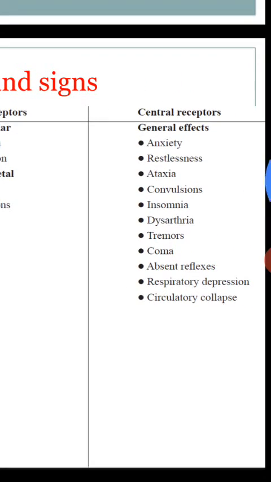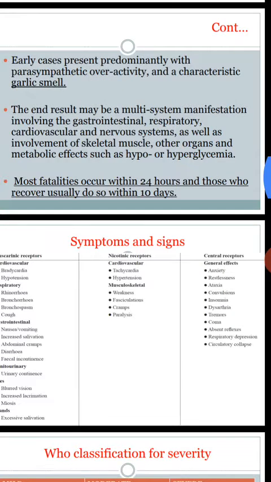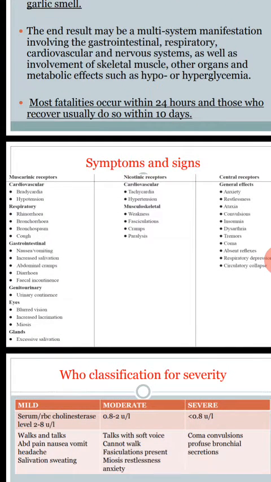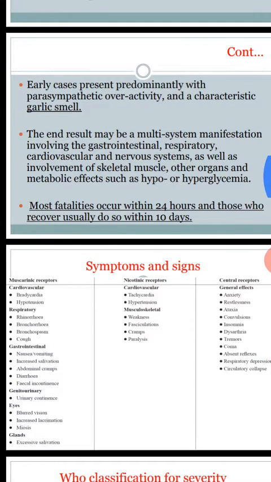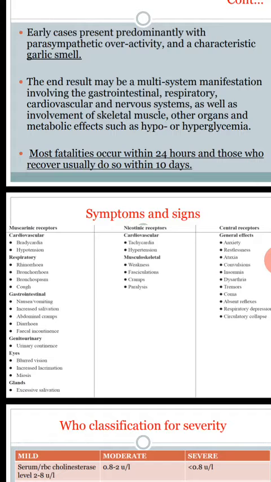Next, central nervous system. Initially there is anxiety, restlessness, convulsions, insomnia, tremors, and lastly coma. Initially stimulatory effects followed by coma, with loss of all reflexes, respiratory depression, and circulatory collapse. So this is about the clinical manifestations of organophosphorus compounds, mainly due to the activation of muscarinic and nicotinic receptors.